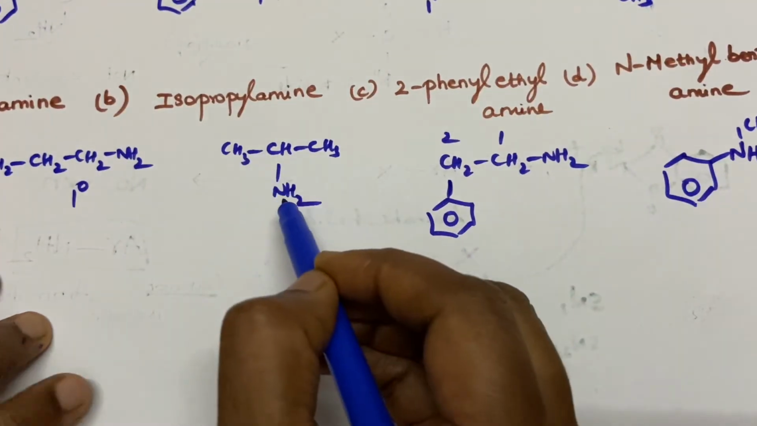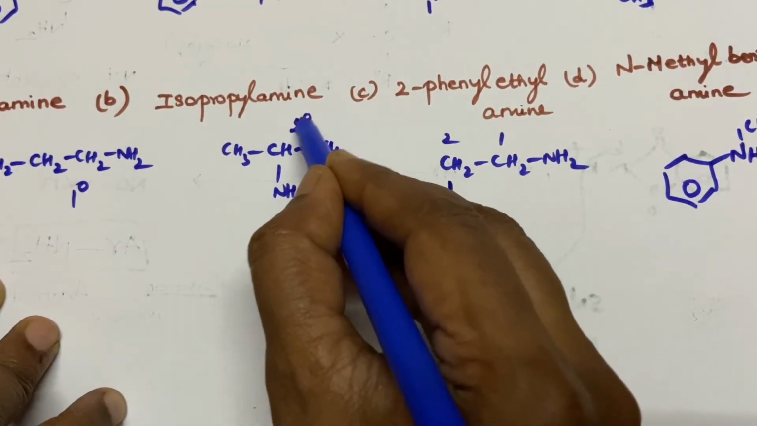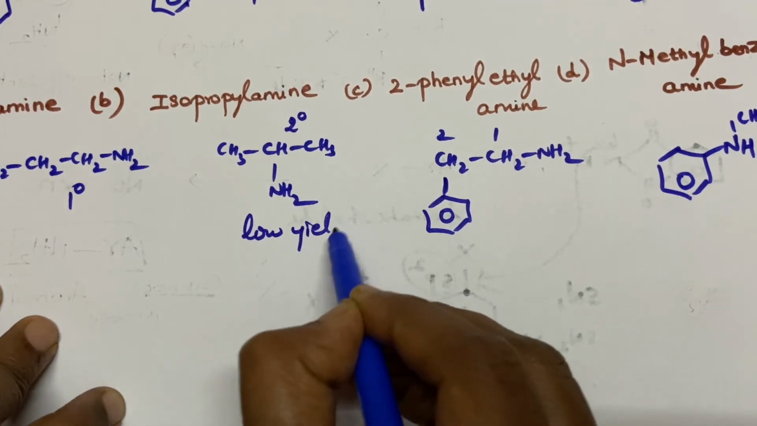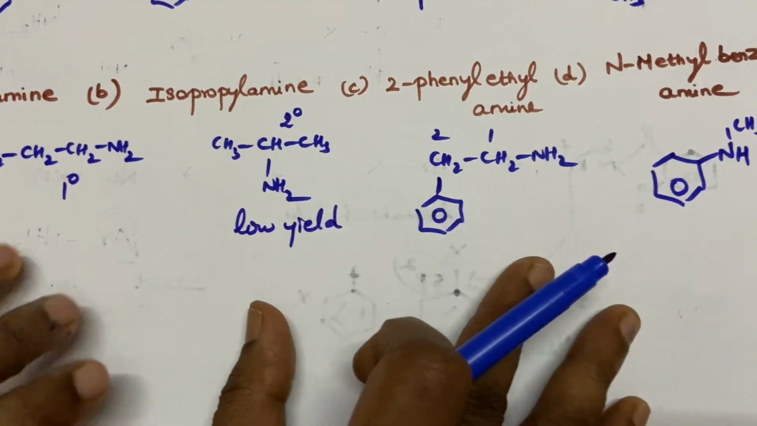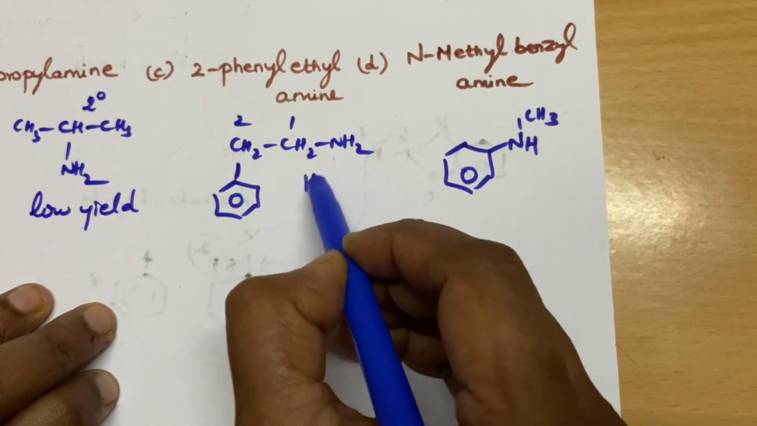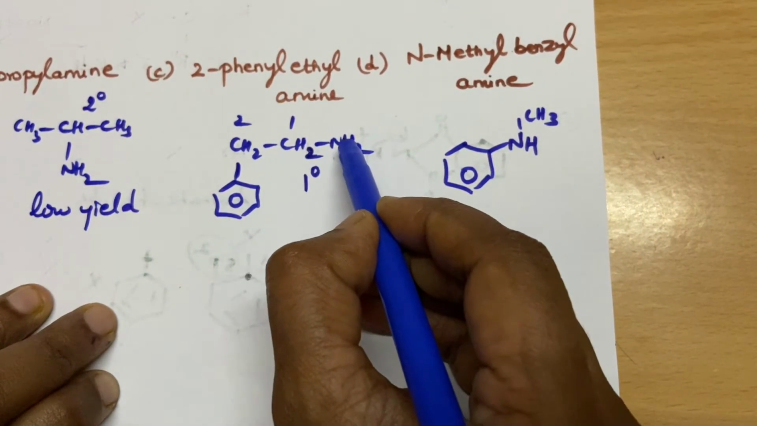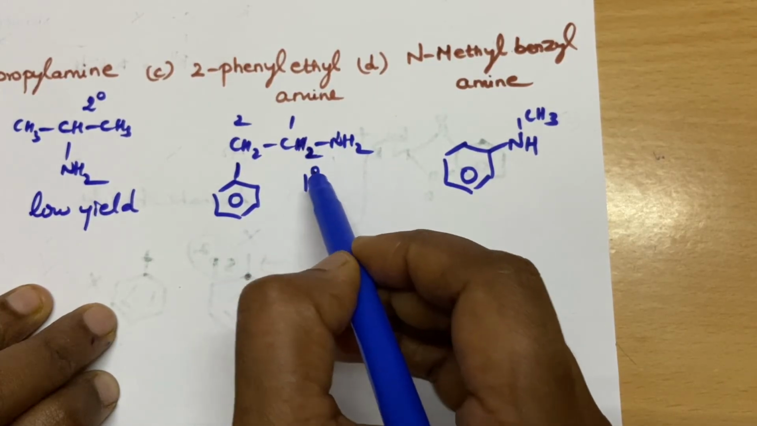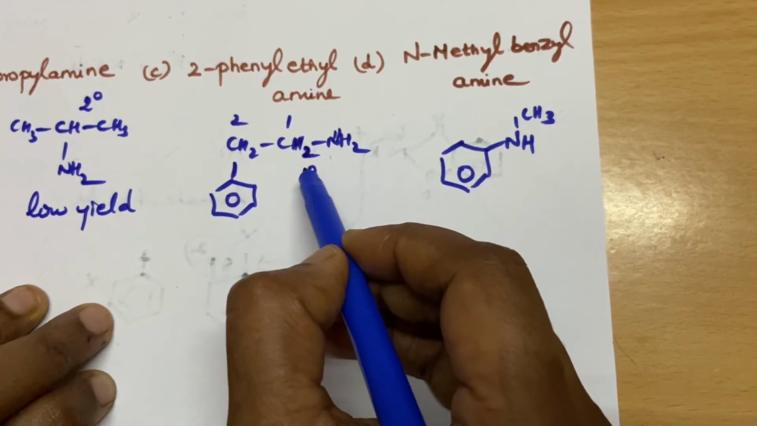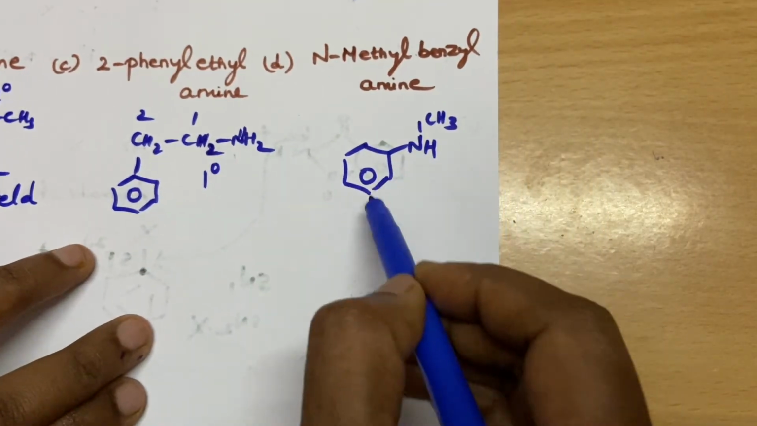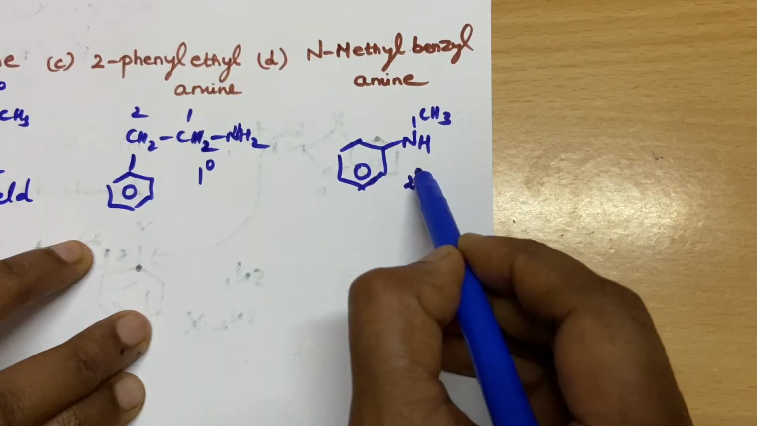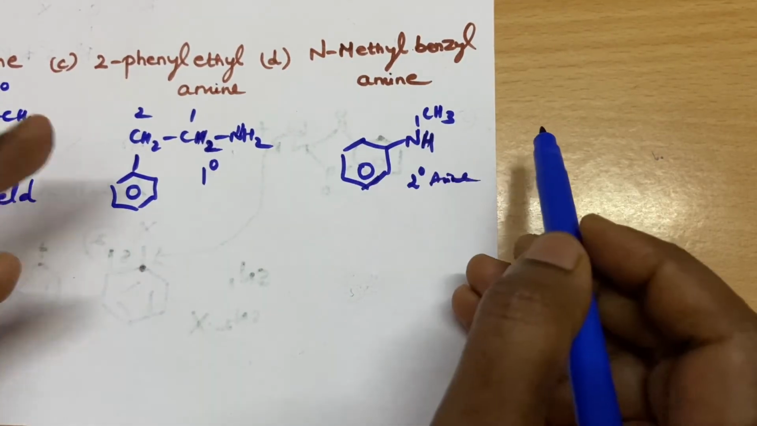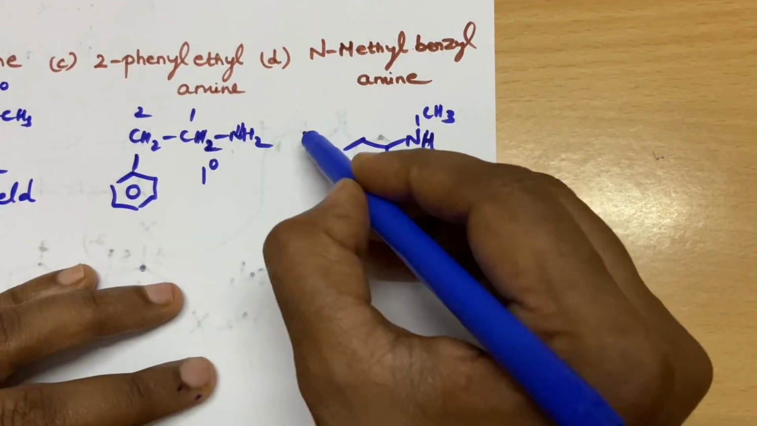And isopropylamine, though it is from a secondary halide, students, you can prepare this, but in very low yield. It is not that there is no reaction, I have told you already. And this is also a primary amine, prepared from a primary alkyl halide. And see, this is a secondary amine, right? This is an over-alkylated amine. Over-alkylated amine cannot be prepared, right?